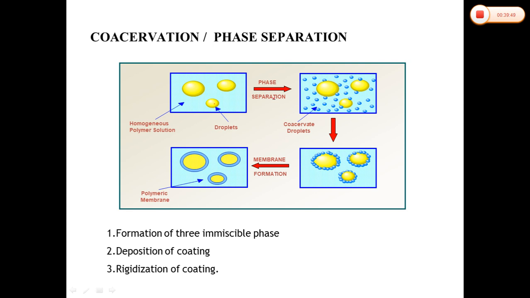So here, the first step is phase separation, the second step is deposition, and the third one is the membrane formation of the rigid coating, the rigidization of the coating. The third phase, rigidization of the coating, involves rigidizing the coating by thermal or cross-linking or by the dissolving technique to form the self-sustaining microcapsules.